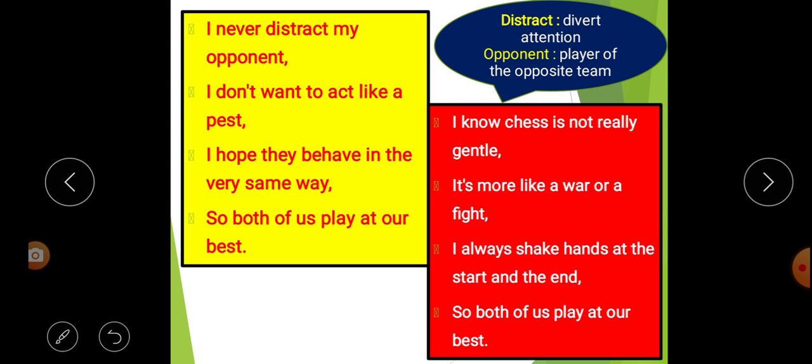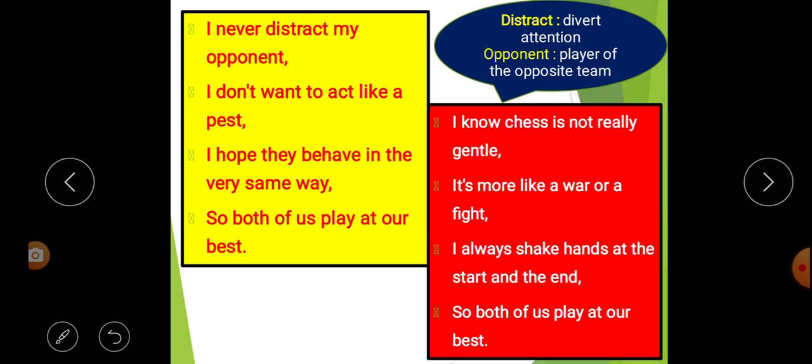That means chess is just like a war or a fight, because in chess we have the king, the queen, the elephant, the horses, and the soldiers. All these are used in war and fight only. Each piece, like the soldiers, elephant and horses, is used for the fight, and they save or take care of the king and queen. So that's why the poet says that it is not a gentle game. It seems like a war or a fight.